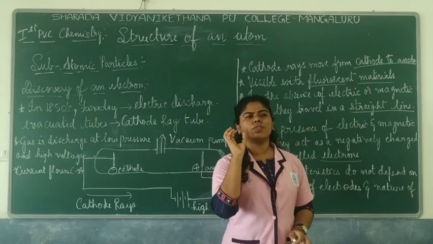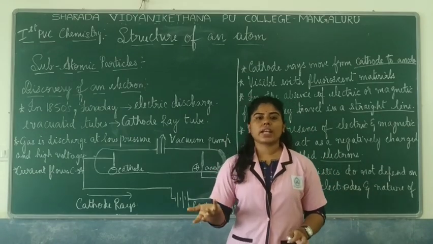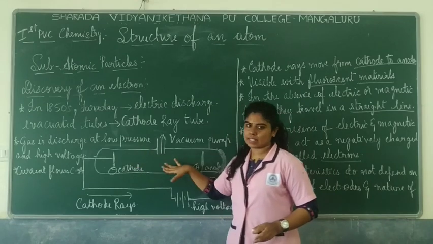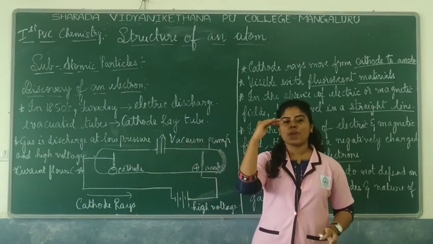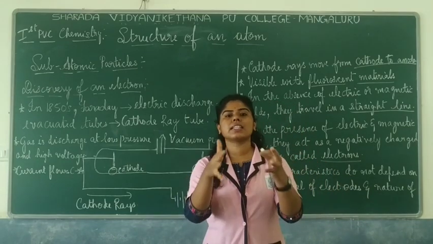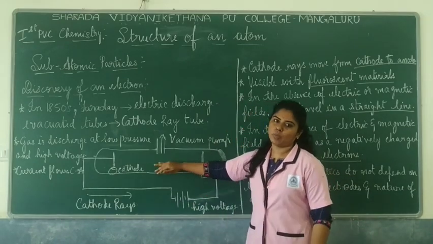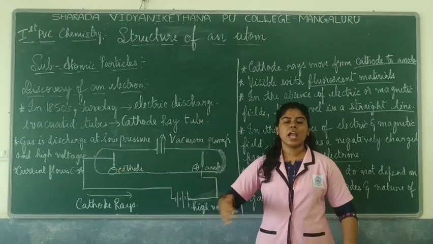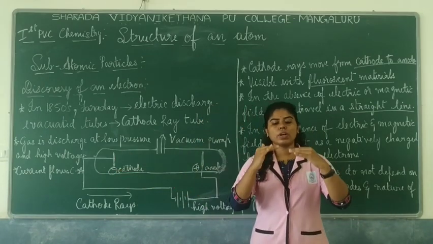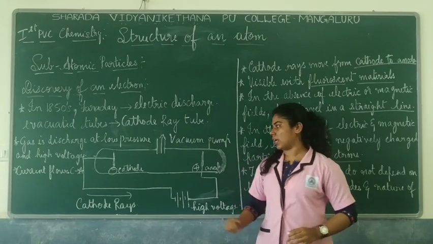wherein a very light gas is taken. For example, hydrogen gas is taken inside, but at very low pressure. At a very low pressure, this hydrogen gas is filled into this tube, wherein you also have two electrodes. So the vacuum pump is there in order to maintain the pressure. So it should be at a low pressure, remember that.